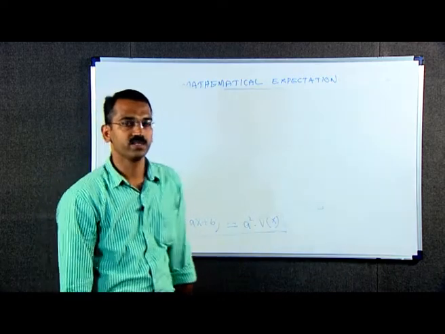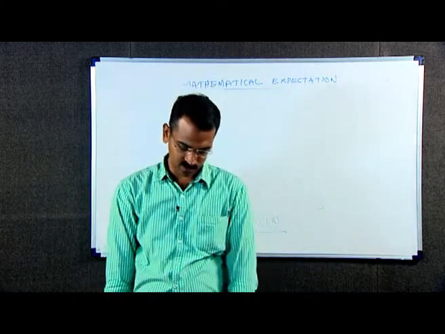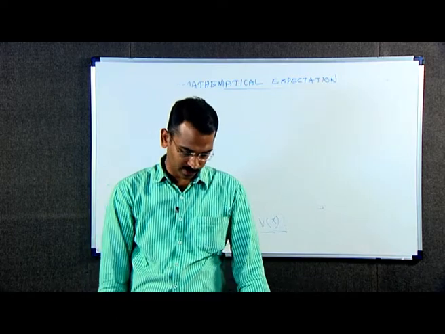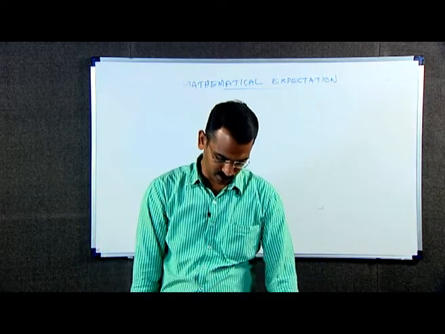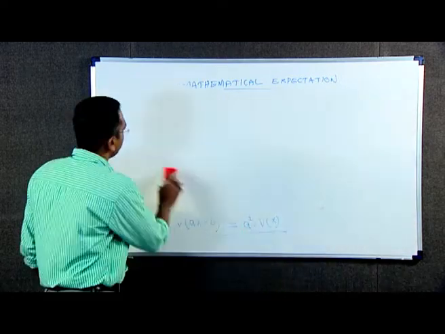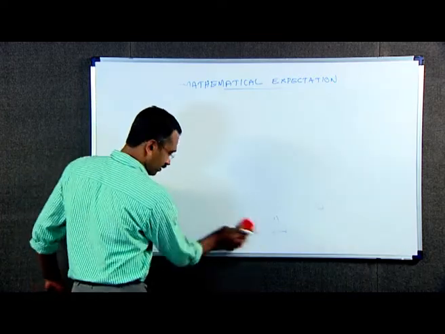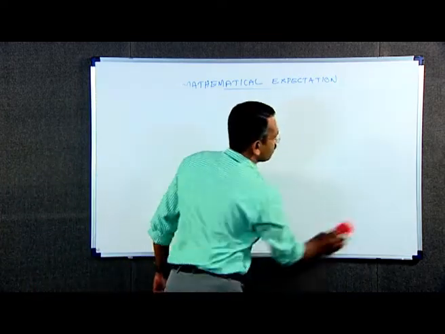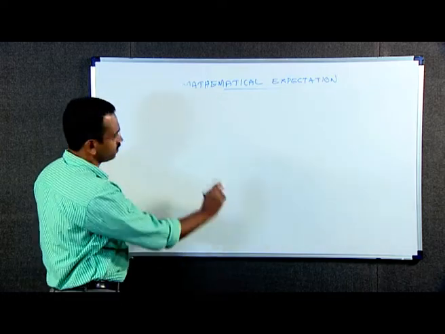Obtain the arithmetic mean and variance of x from the following data. We are given values of x and corresponding probabilities.